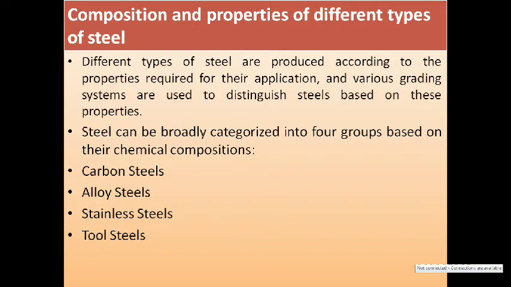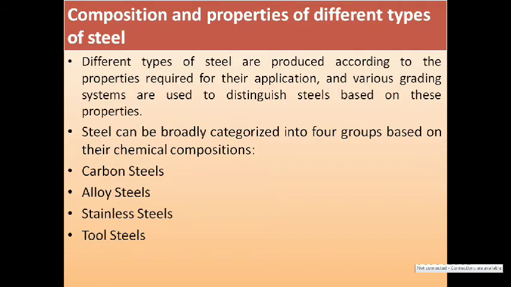Here, carbon steel refers to an iron carbon alloy. Generally, different types of steels are produced according to the properties required for their applications, and various grading systems are used to distinguish steel based on these properties. So here we discuss the different types of properties and types